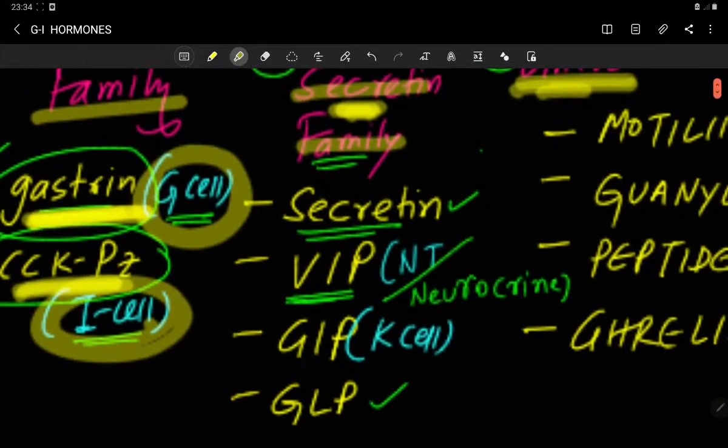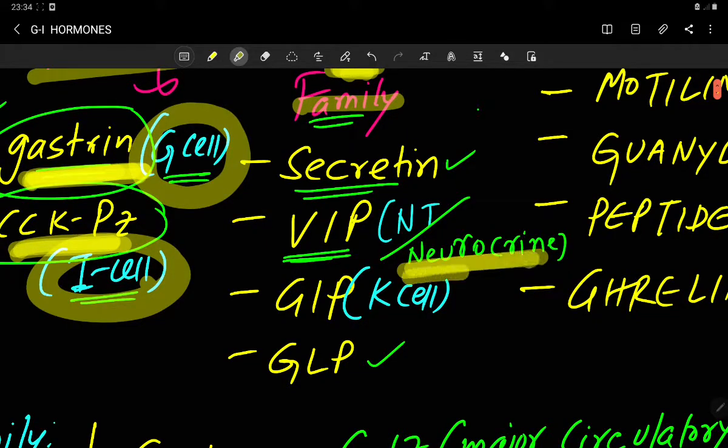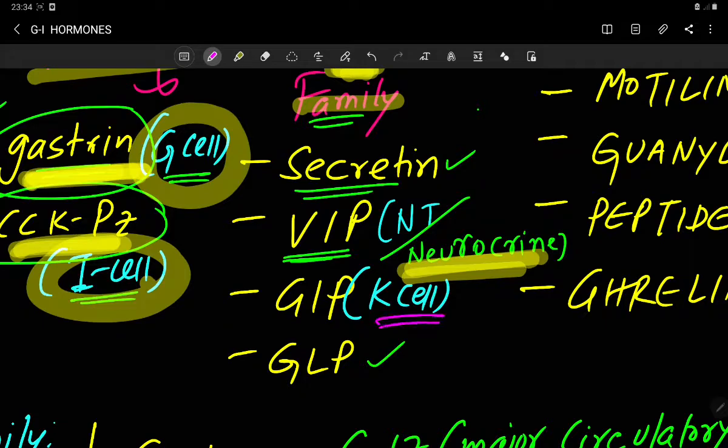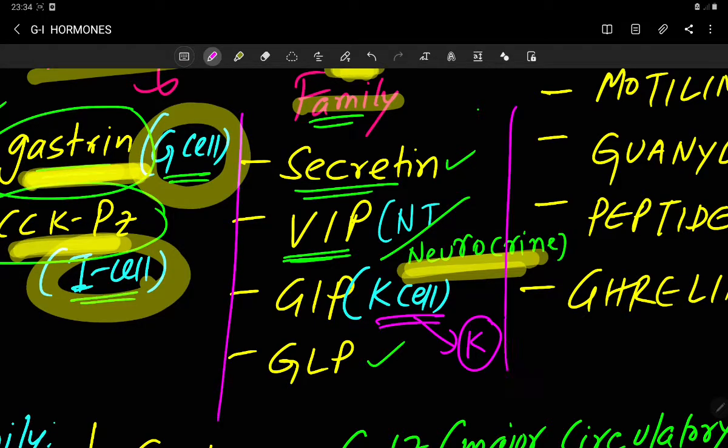Okay, so here you can appreciate this neurocrine. Now GIP, or gastric inhibitory peptide, which is recently renamed as glucose independent insulinotropic peptide, is secreted from your K cell. So this is about the secretin family.